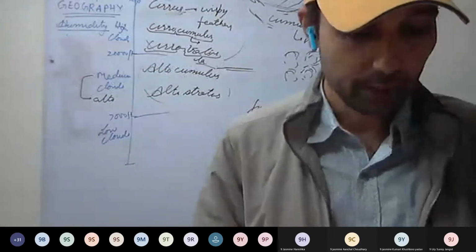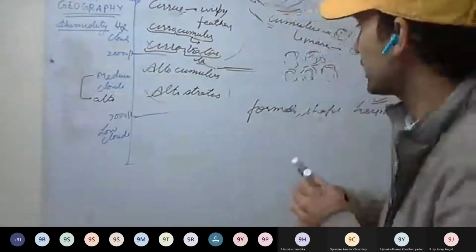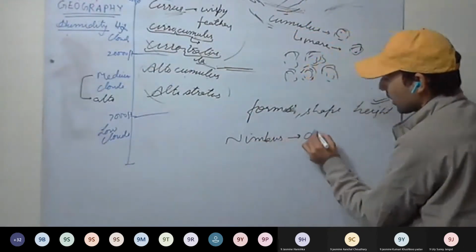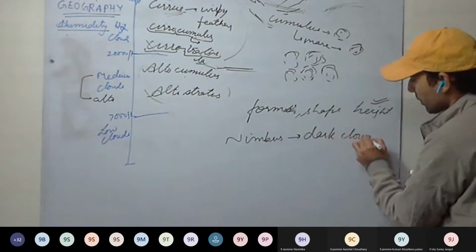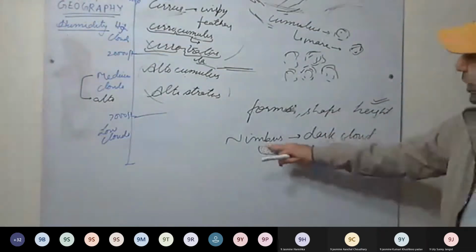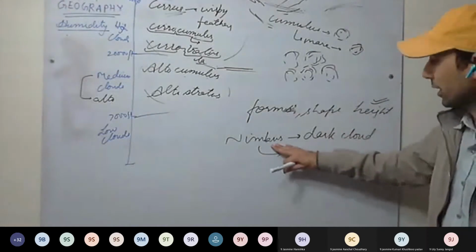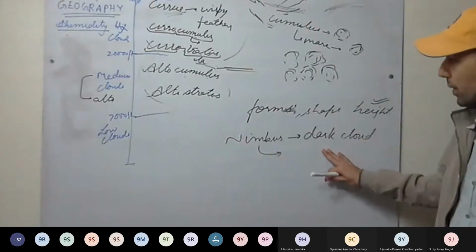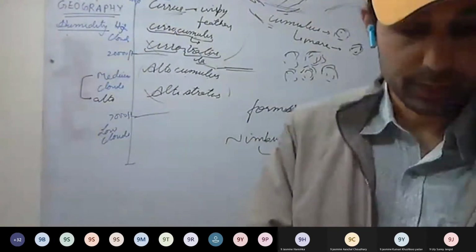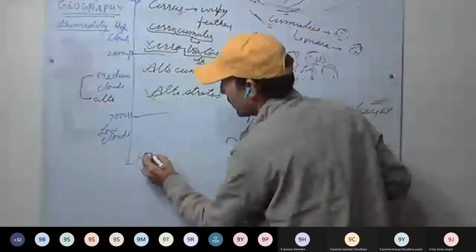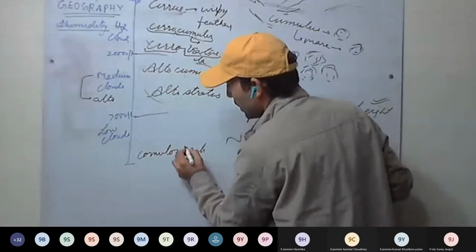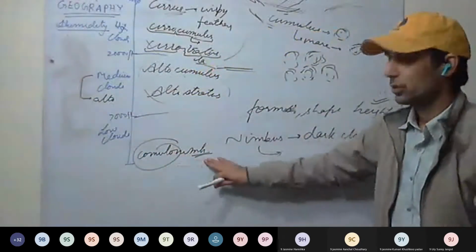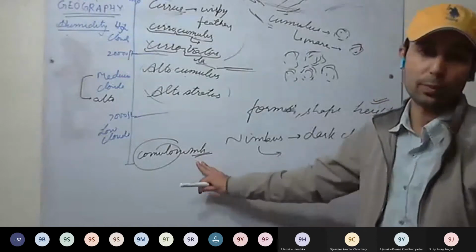Now see on the left side, cumulonimbus. Here one more word is there, nimbus. Nimbus means dark cloud, or dark gray cloud. Where we have the nimbus, the dark gray cloud, we can mainly expect that rainfall may take place. So nimbocumulus means cumulonimbus. Cumulus clouds that are dark gray, that is, their water content is more, are called cumulonimbus.